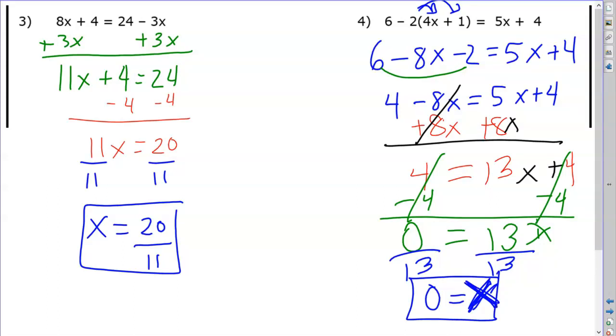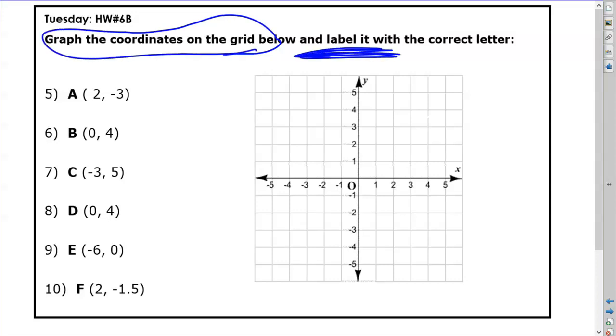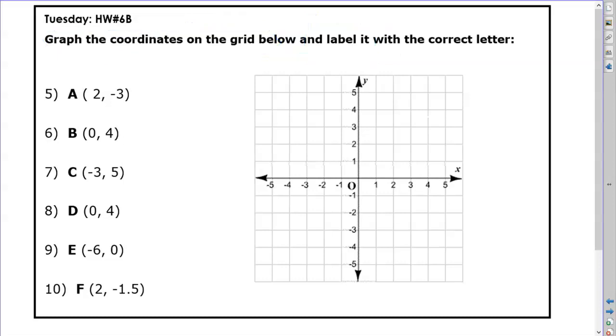Alright, let's take a look at the second box on the homework, which is graphing on the coordinate grid. We are going to graph A first, and it does say that you need to graph on the grid, but it also says you need to label it. So from the origin, you move along the x-axis 2 units to the right and 3 units down. You create a point there, and you label it A.